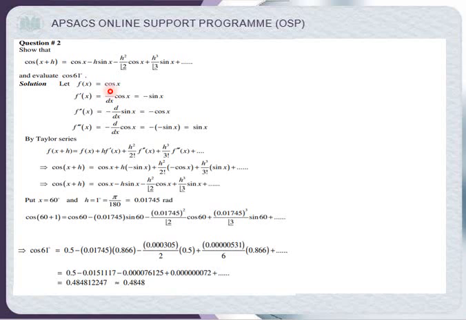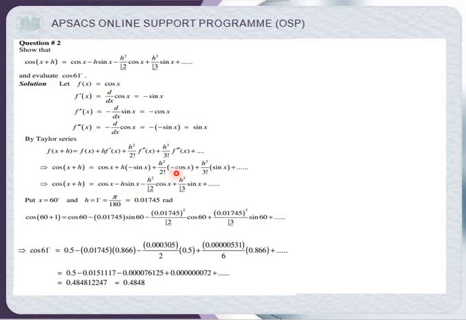So cos of x function is okay. So I just took the first derivative. Cos of x derivative means minus sin x. Minus sin x derivative is minus cos x, and third derivative is sin x. Okay. So by the Taylor series, why? Because from the point x, h is included. So by the Taylor series, f of x plus h, because there is no zero here. You can see there is no zero. Okay. So f of x plus h is equal to cos x, and f dash x is equal to minus sin x, and all the things. Okay.